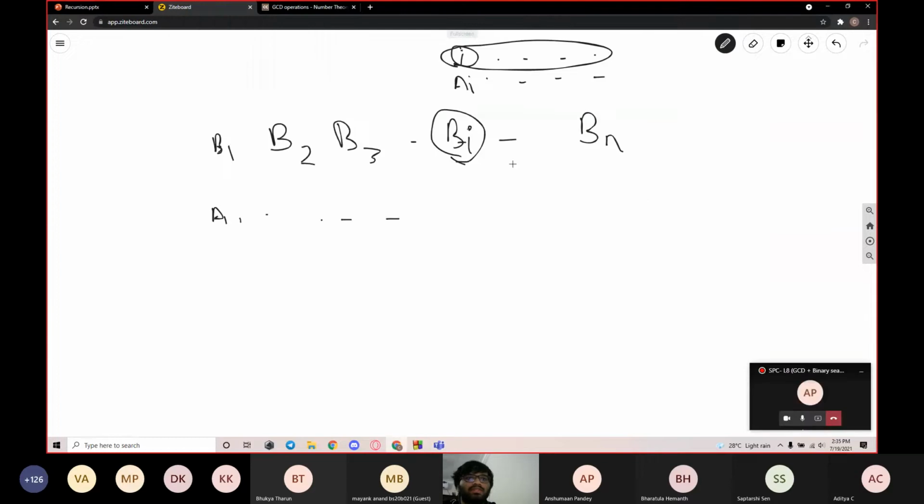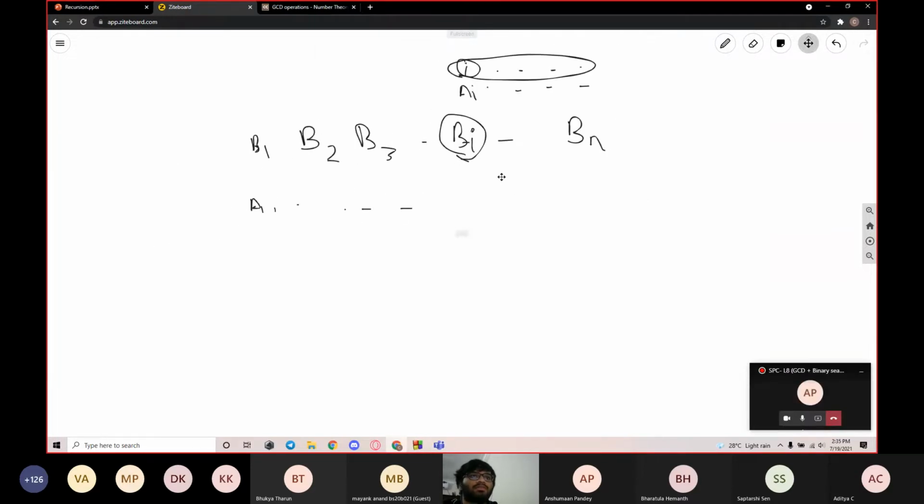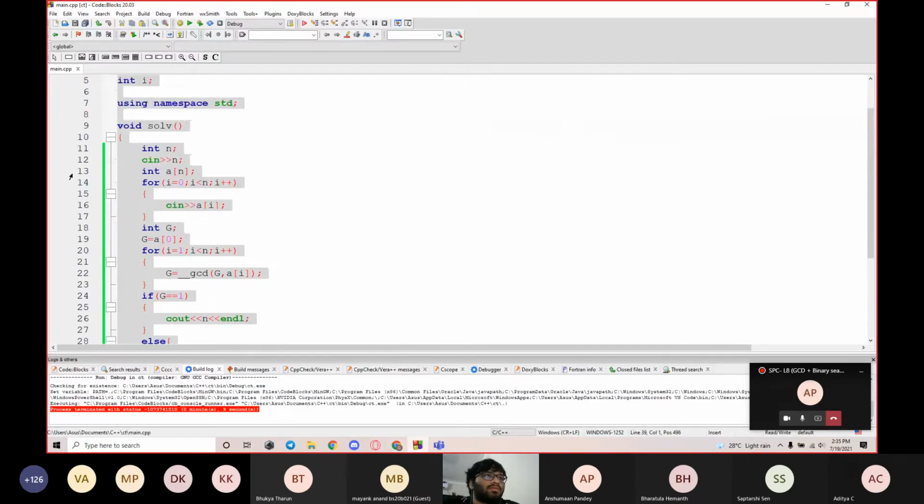Okay, let us repeat it just in case. So we have any B of i. If B of i is valid to be in that position, it should be the GCD of A of i and other elements. That means B of i must be dividing A of i, and that should be true for every single B of i which exists. So this is the question, and I'll be writing the code part of it.